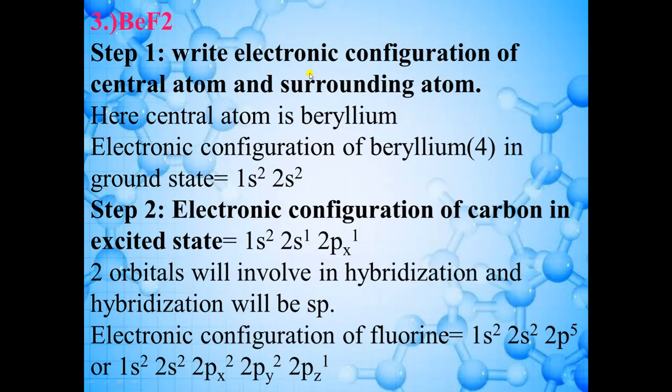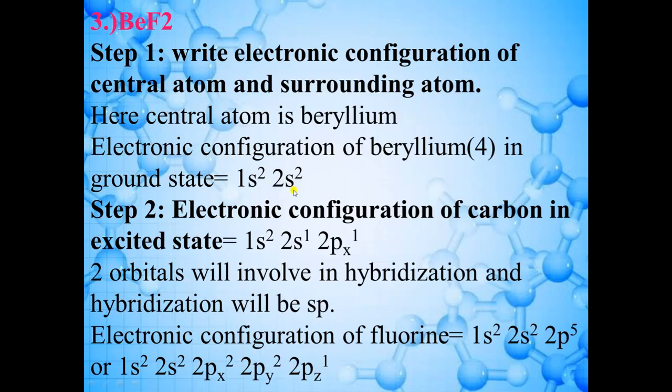Now the third example is BeF2. Okay, beryllium combines with 2 atoms of fluorine. So the first step is you have to write the electronic configuration. So try by yourself. Write down the electronic configuration of beryllium. Atomic number is 4. So 1s2, 2s2.